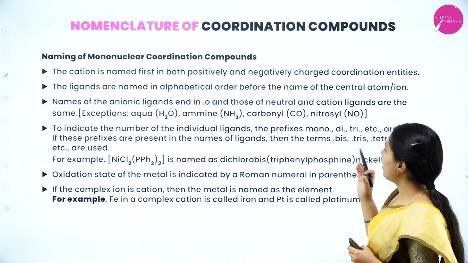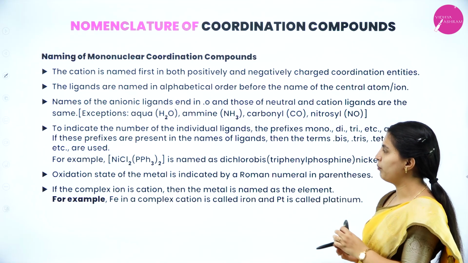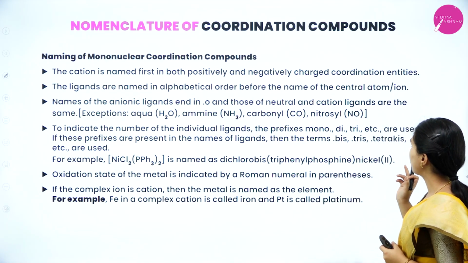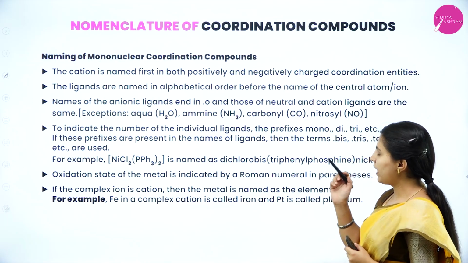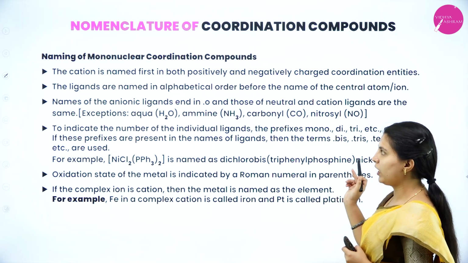Nomenclature of coordination compounds. Naming of mononuclear coordination compounds. The cation is named first in both positively and negatively charged coordination entities. The ligands are named in alphabetical order before the name of the central metal atom.